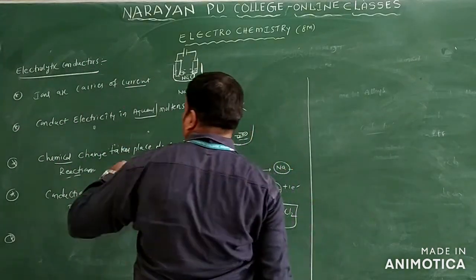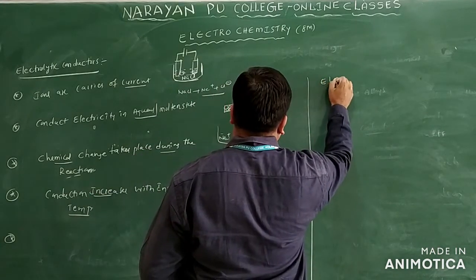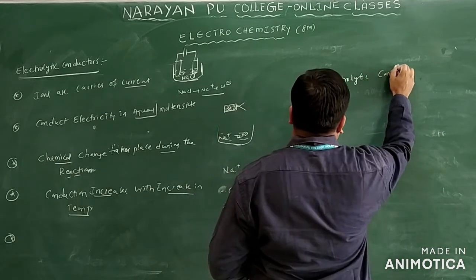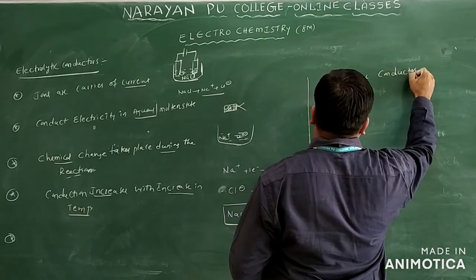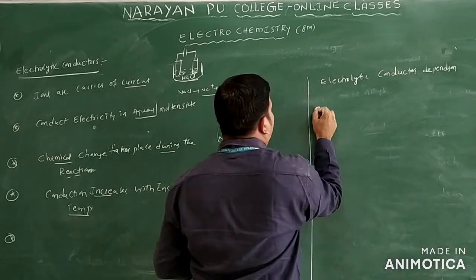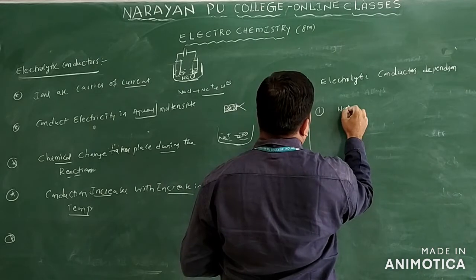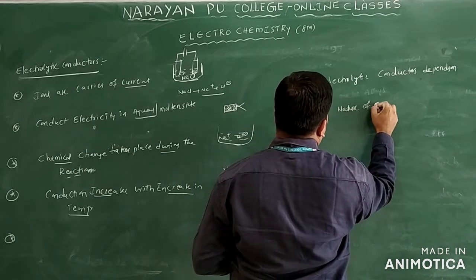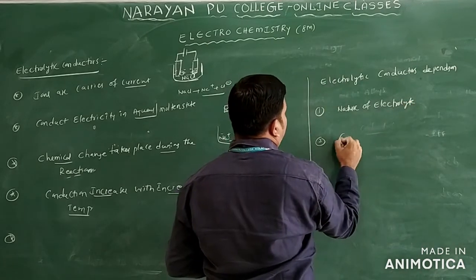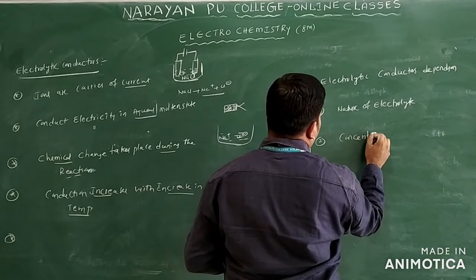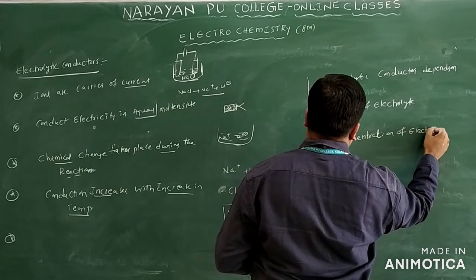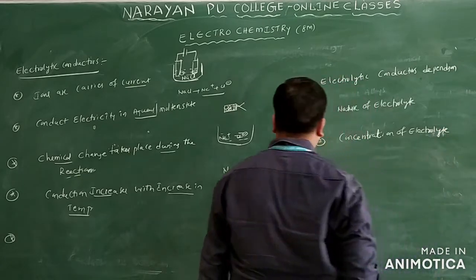Now we can see electrolytic conductance mainly depends on the first point, nature of electrolyte, and the second one, concentration of electrolyte. Nature of electrolyte and concentration of the electrolyte.